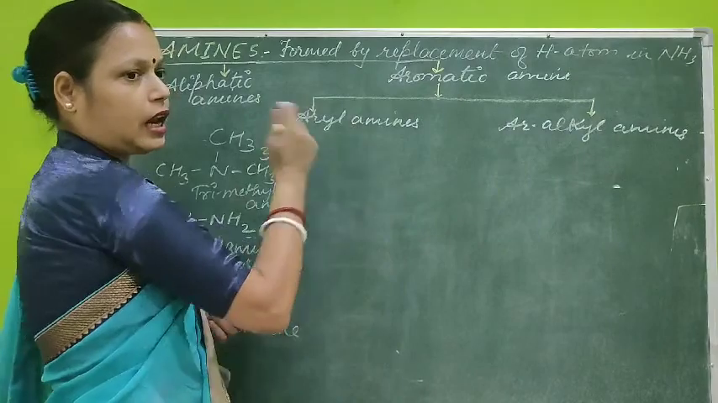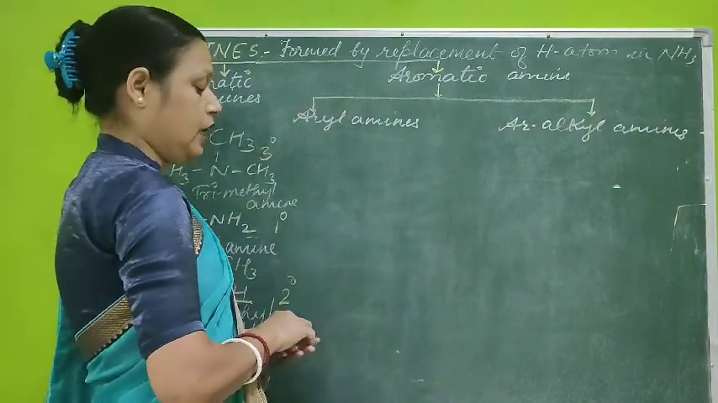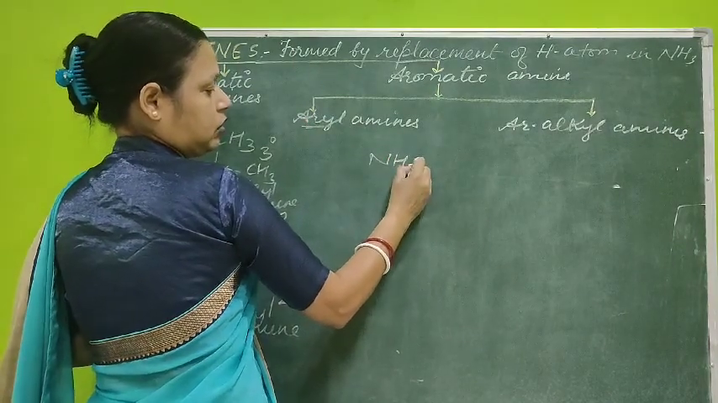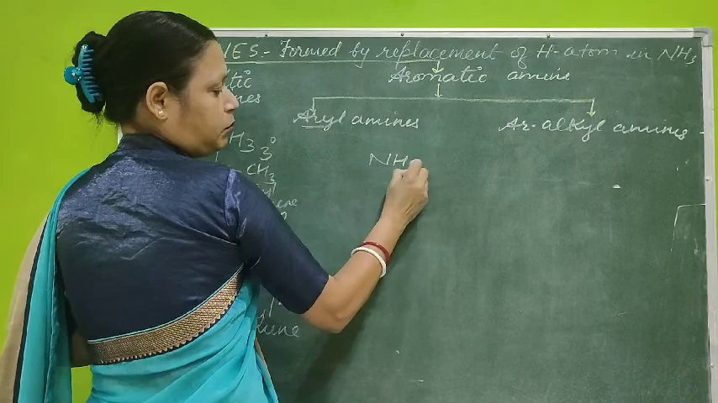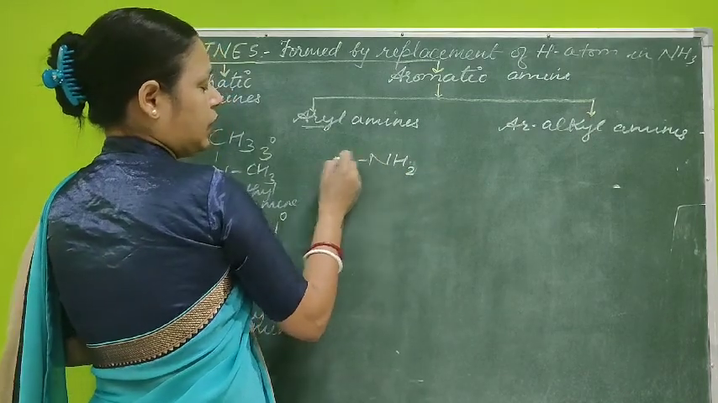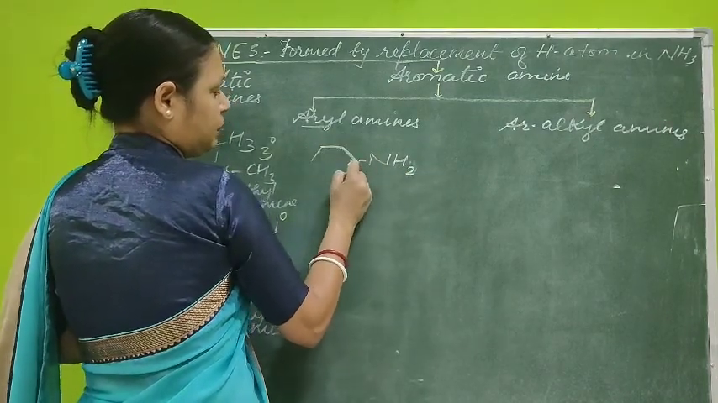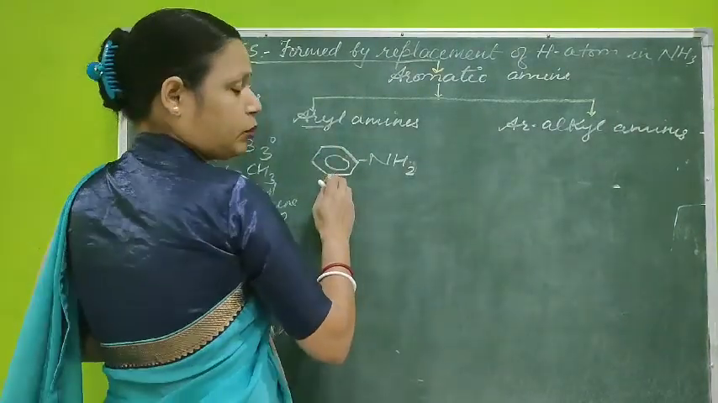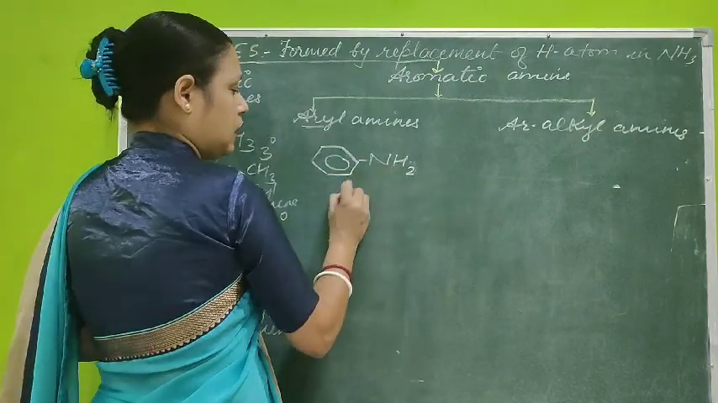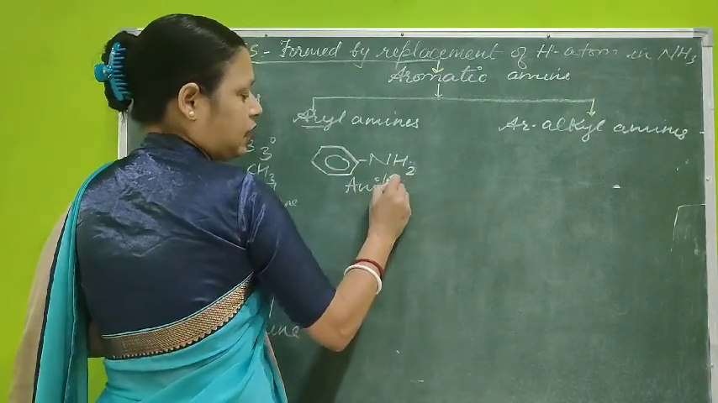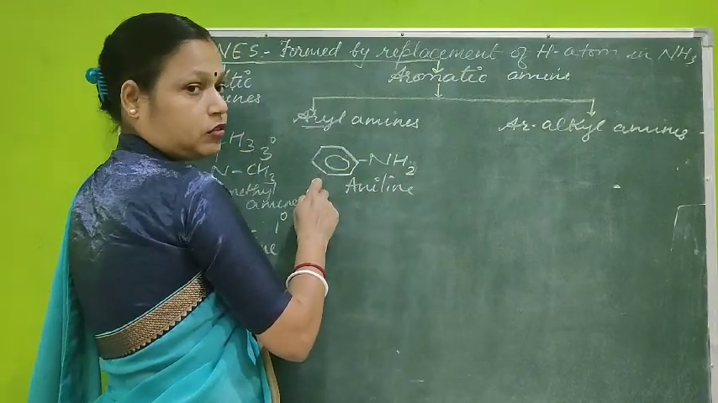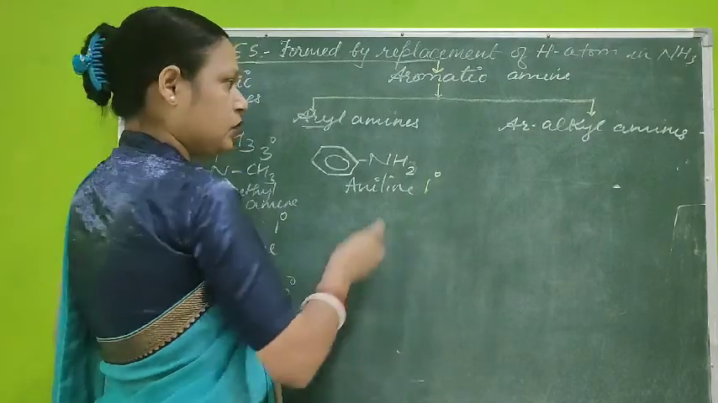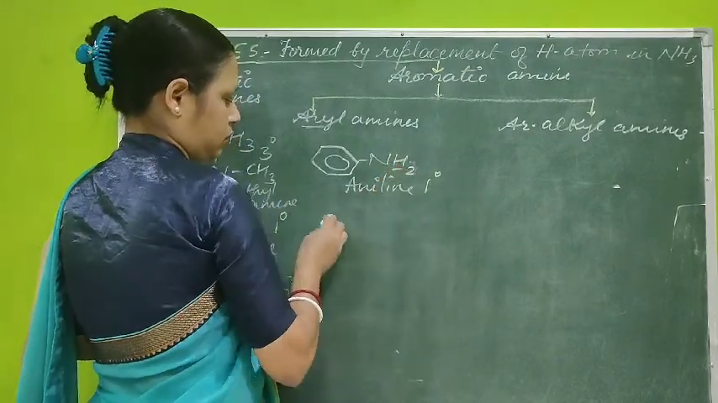Now we have to discuss aryl amines. The word aryl is used for aromatic groups. If it is NH3, from this one hydrogen is removed, it will become NH2. If here I am connecting one benzene group, you know very well that a benzene group connected with NH2 is aniline. And since here only one aromatic group is connected, this will be your primary amine.